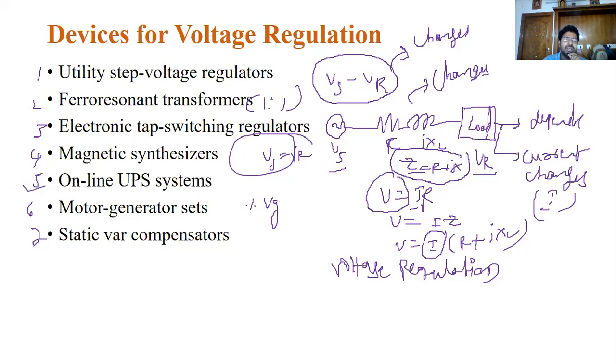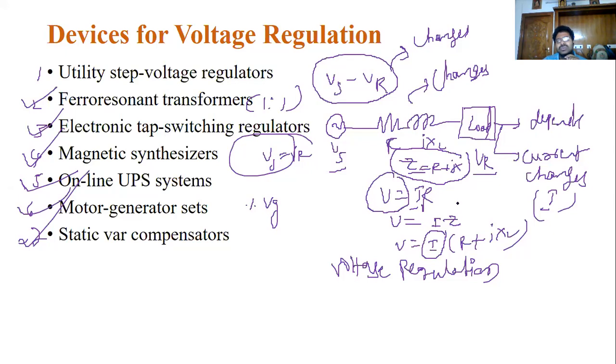I think you already discussed these earlier in the sag cases. These five and six we already discussed, to improve the sag, and how the sag happens in the system because of the different types of load.